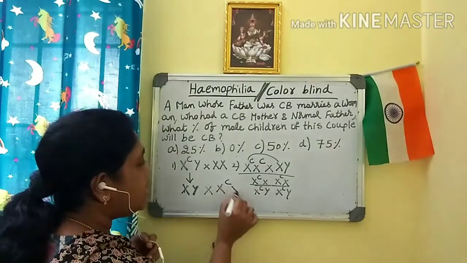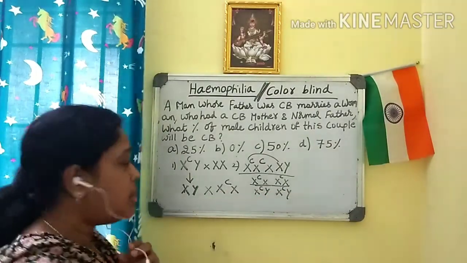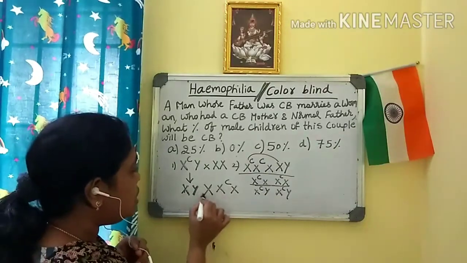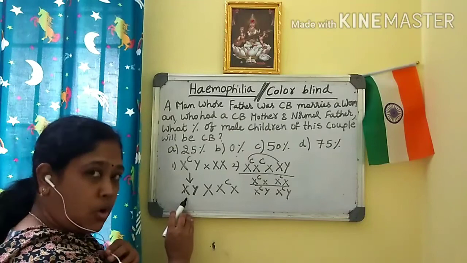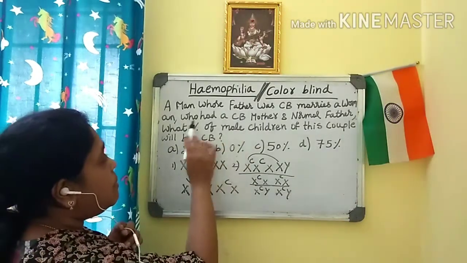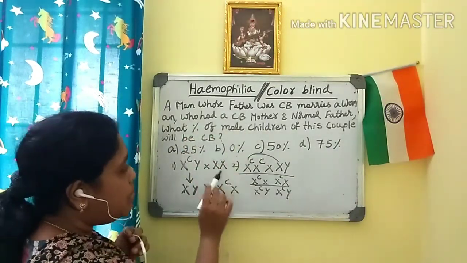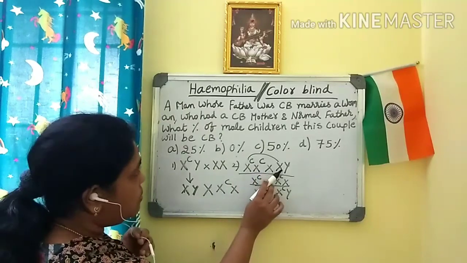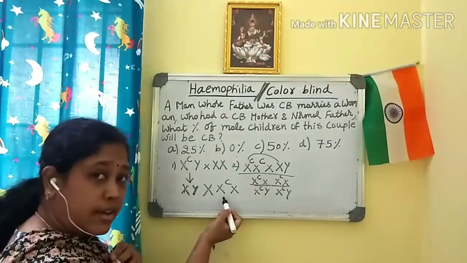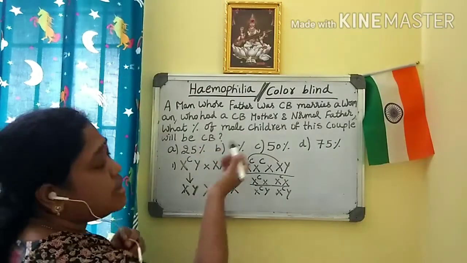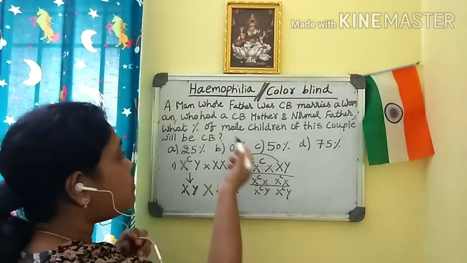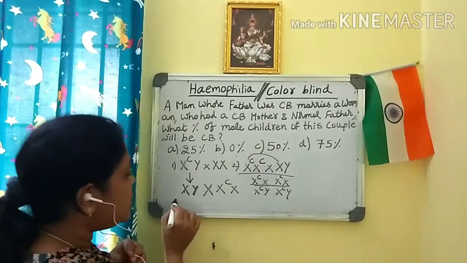So a carrier woman, if she is taken, we have to cross these two. A man whose father was colorblind will become a normal man, and a woman who had a colorblind mother and a normal father will be a carrier female. Now if you see this, then we can calculate the percentage of the male children of this couple.